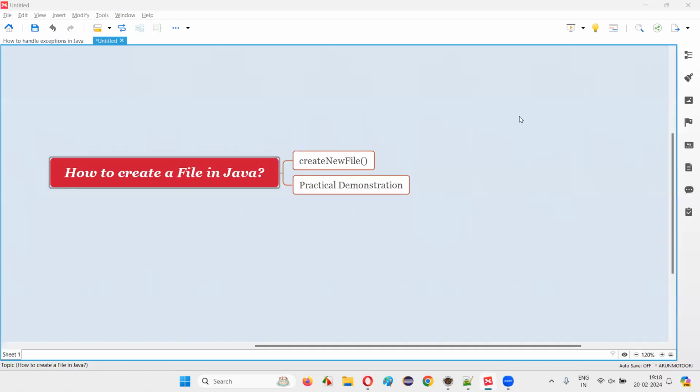Hello all. Welcome to this session. In this session, I am going to answer one of the Java interview questions. That is, how to create a file in Java.